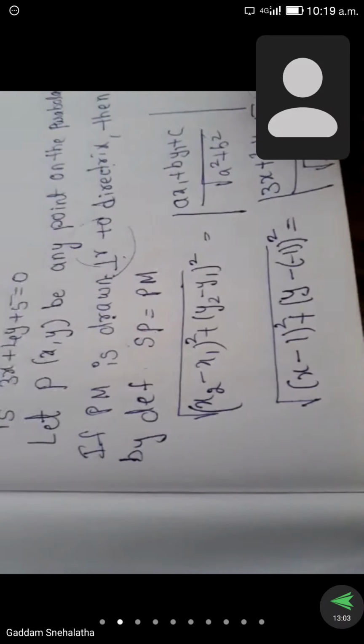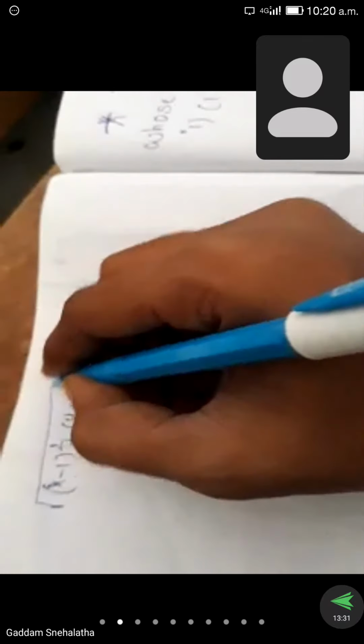So that is b square, so 4 square. So what do we have on this side? First I am writing here: under root of (x minus 1) whole square plus, y minus into minus becomes plus, so (y plus 1) whole square is equal to what I have here, (3x plus 4y plus 5) by,